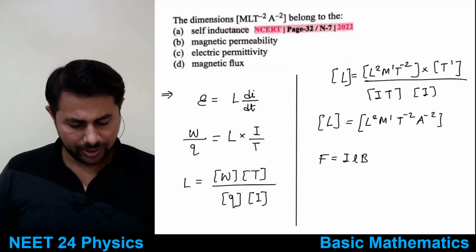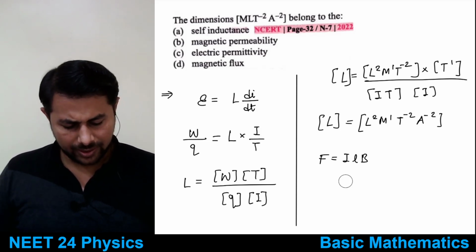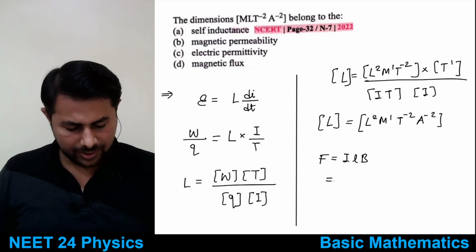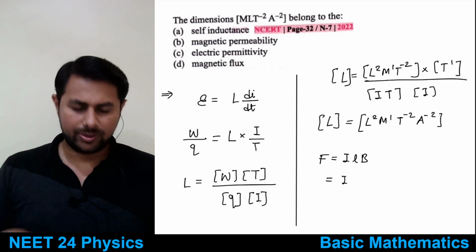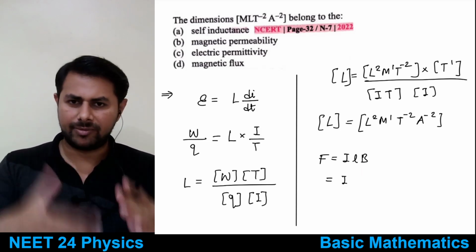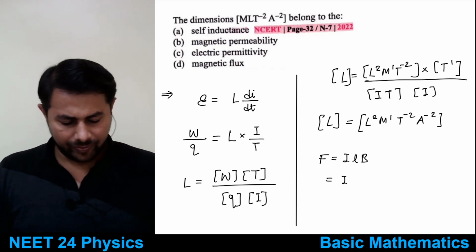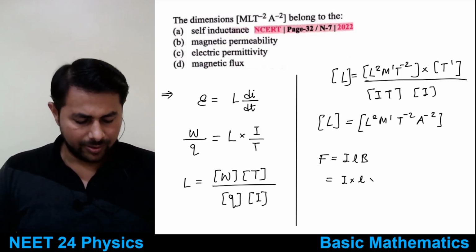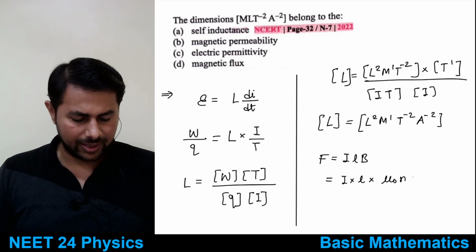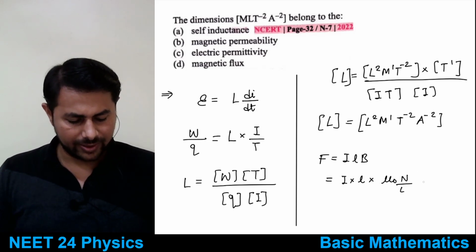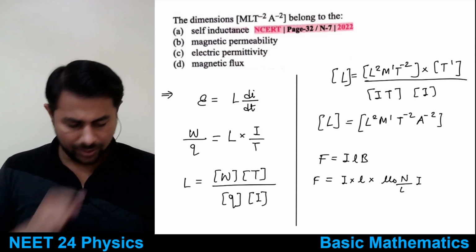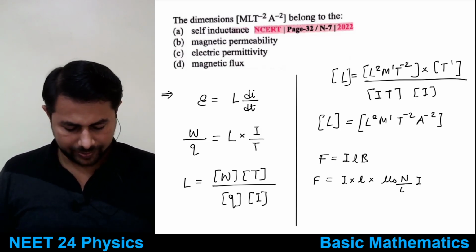This is the force acting on a conductor which is placed in magnetic field B, and I is the current, right? So then B I can say is mu naught nI, n being the number of turns per unit length, and you have I. So from this one I can find out the formula for mu naught.